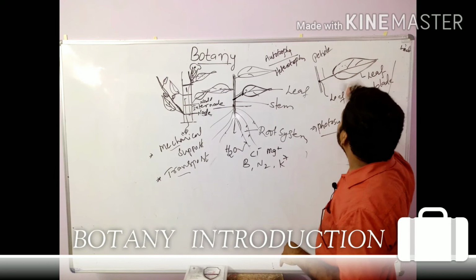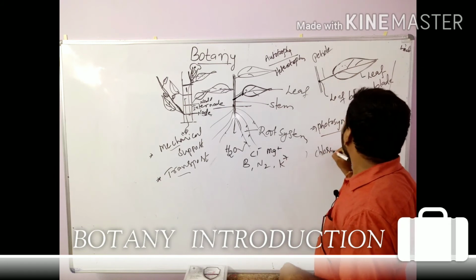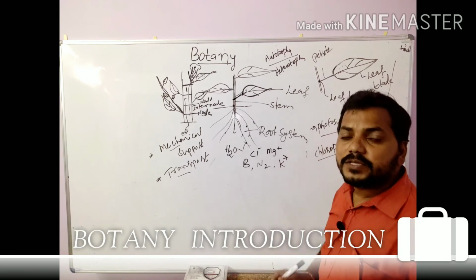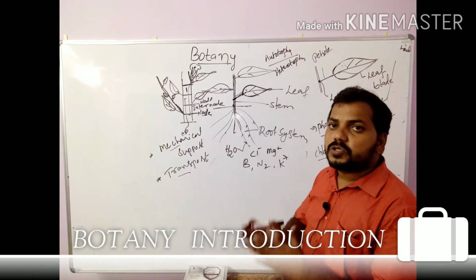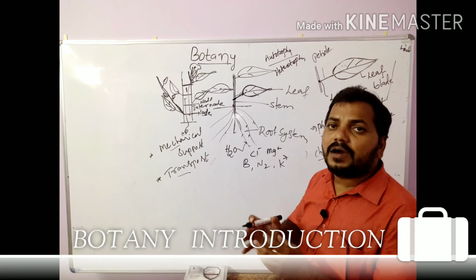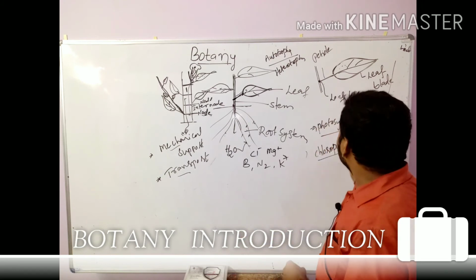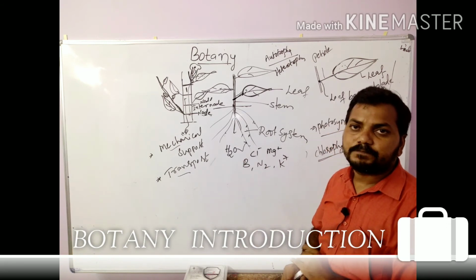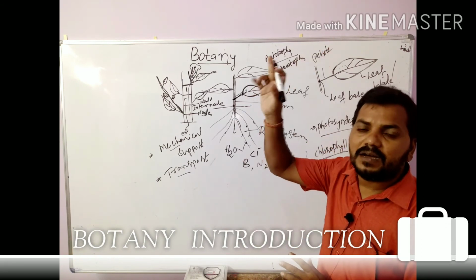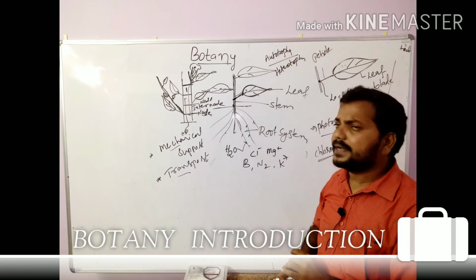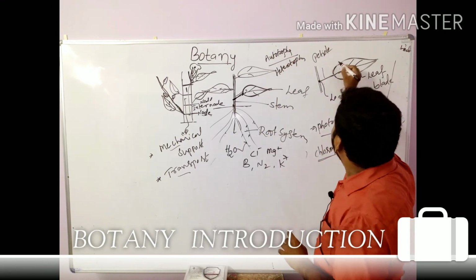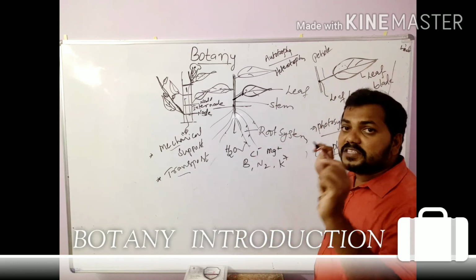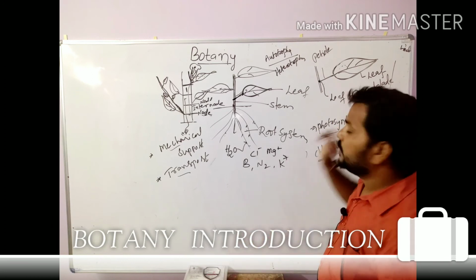Chlorophyll is present in the leaf, and it is a green pigment, so the plants are green in color. This chlorophyll pigment helps in the synthesis of food material in the presence of light or sunlight. That food material will be synthesized in the leaf. The synthesis of food is the main function of a leaf.